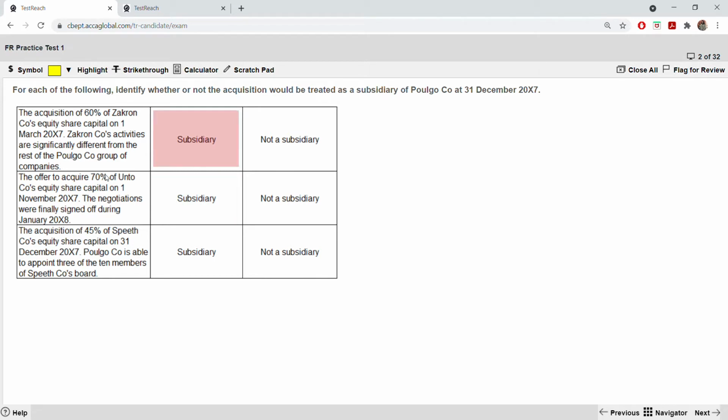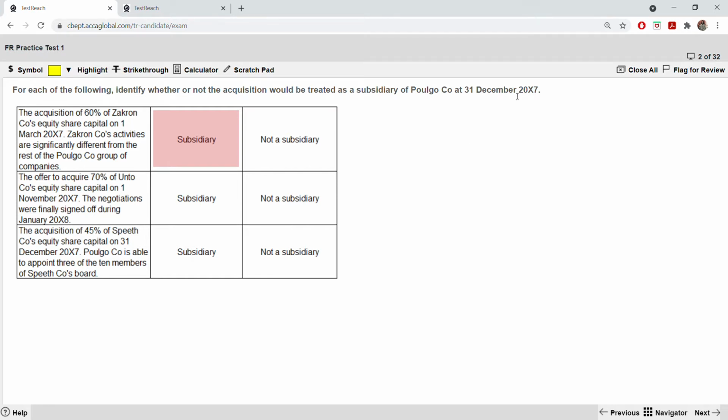Next, the offer to acquire 70% of Hunter equity share capital, the negotiations were finally signed off during January 2008. So this is an offer to acquire. Read the word very carefully. Most of you will click subsidiary because it is 70%. No. Here, the acquisition of 60% they have acquired. Look at the date, 1st of March 2007.